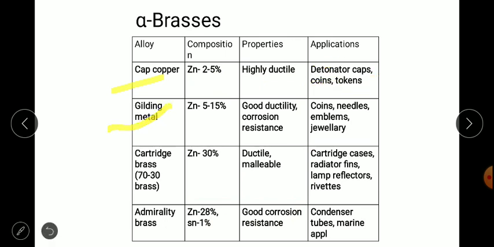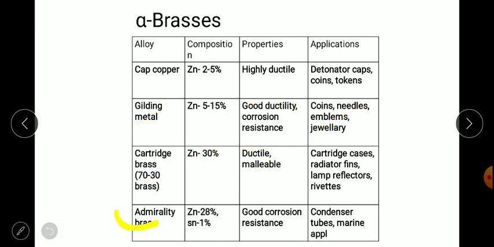Next, gilding metal contains 5 to 15% zinc, has good corrosion resistance and ductility, and is used for jewelry. Cartridge 70-30 is ductile, contains 30% zinc and is used for radiator fins.